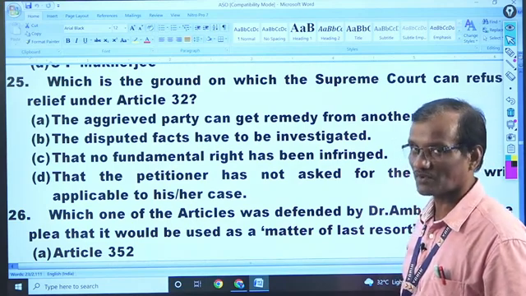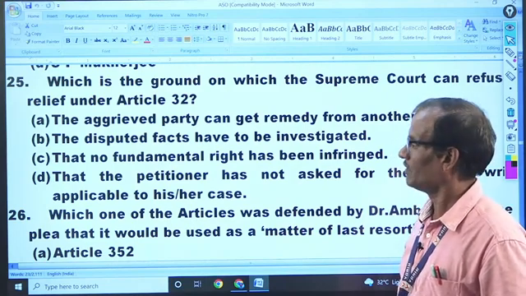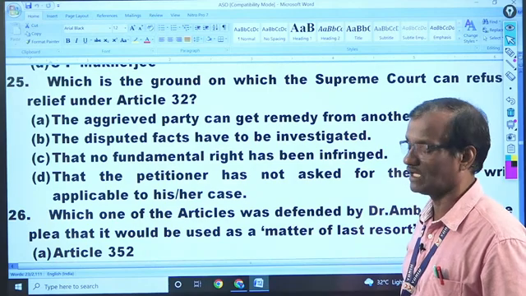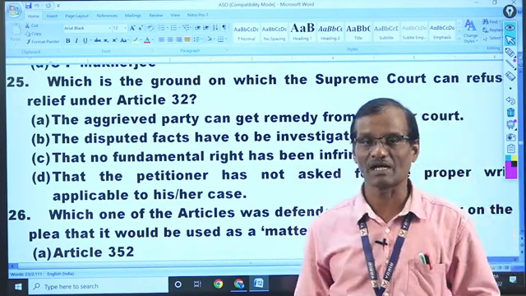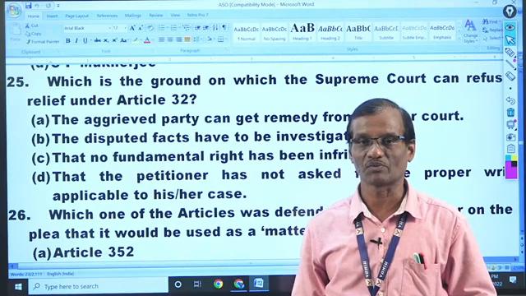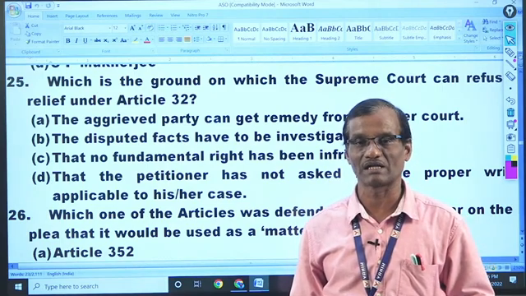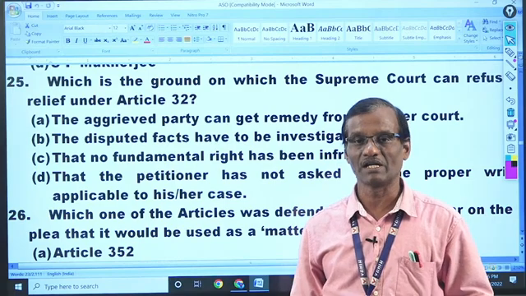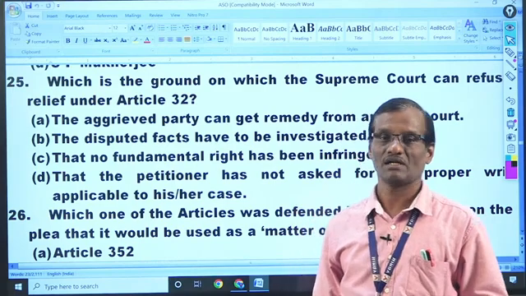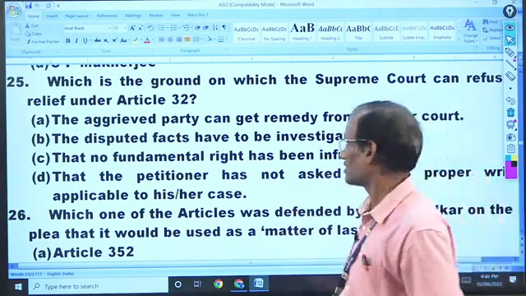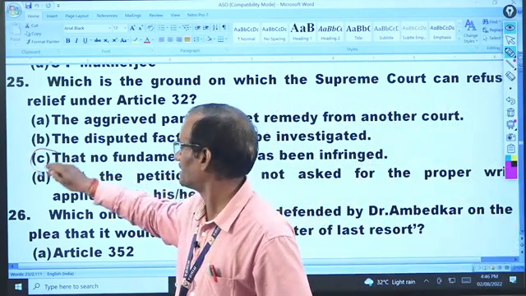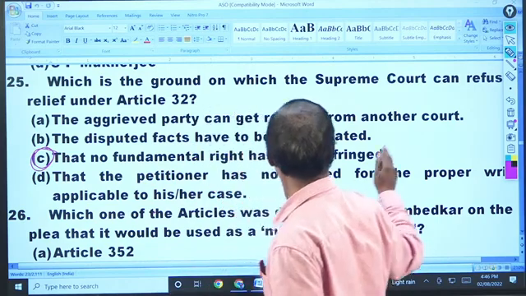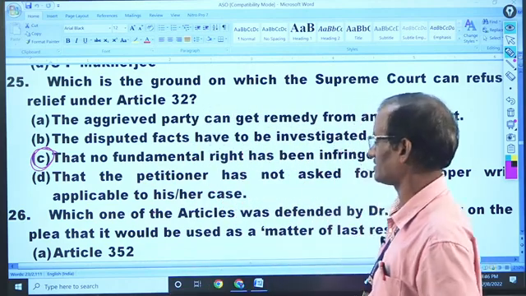Yes, the Supreme Court can say no if the appeal is filed and no fundamental right has been violated. Then the Supreme Court can refuse under Article 32, under which it issues various writs. So therefore the answer will be option C. It can refuse in this regard.